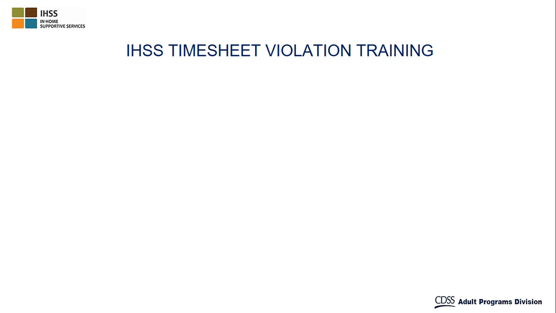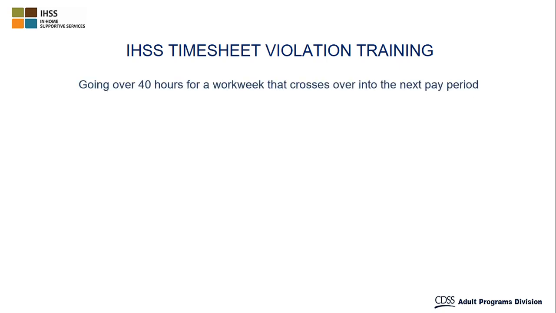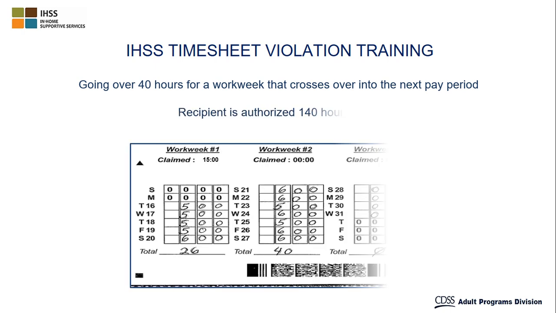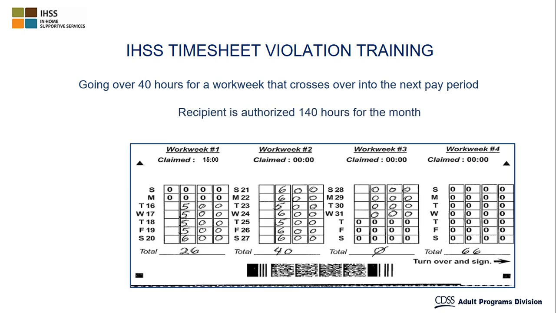In our next example, we look at going over 40 hours in a work week that crosses over into the next pay period. The provider is once again not authorized to work any overtime because the recipient is not authorized over 160 monthly hours. In the displayed timesheet for work week 1, the provider entered 26 hours. However, notice that there are 15 hours in the claims section for work week 1. This means that the provider has 15 claimed hours from the previous timesheet for this work week.